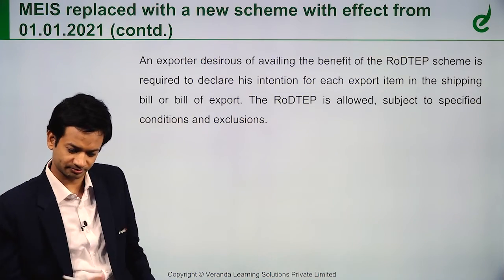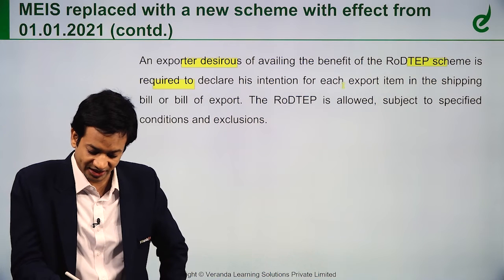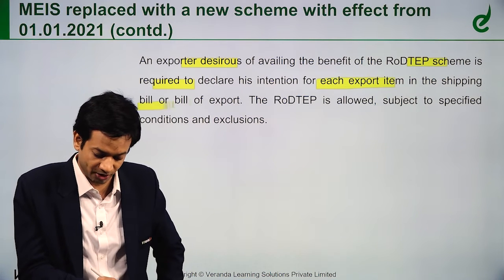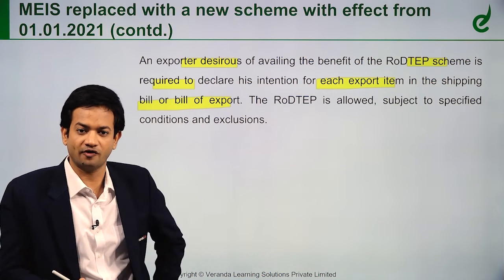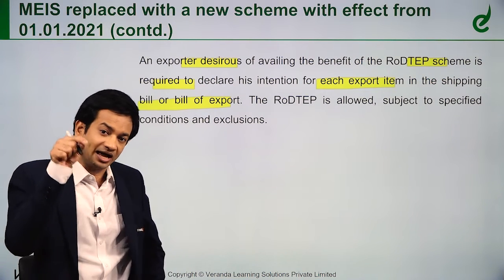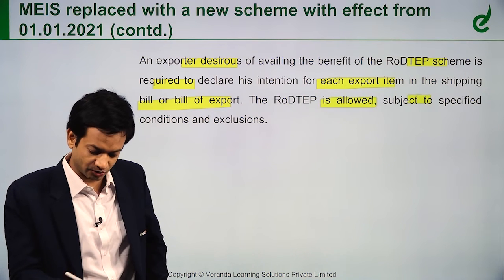Just the last point in this: the exporter desirous of availing this benefit is required to declare his intention for each export item in the shipping bill or bill of export. Someone who wants to claim this benefit has to give a declaration in the shipping bill that yes, I am claiming RODTEP. RODTEP is allowed subject to specified conditions and exclusions, right friends.